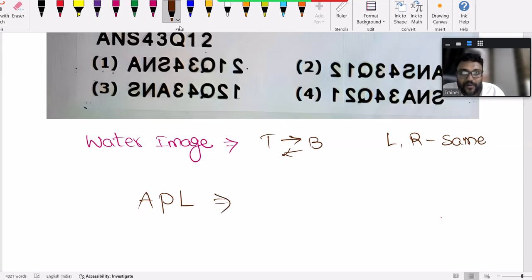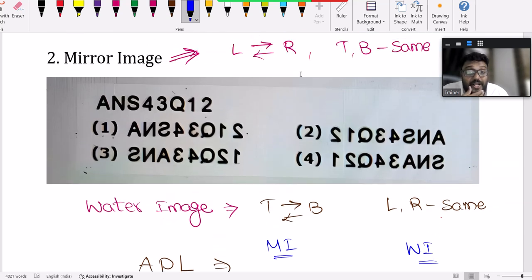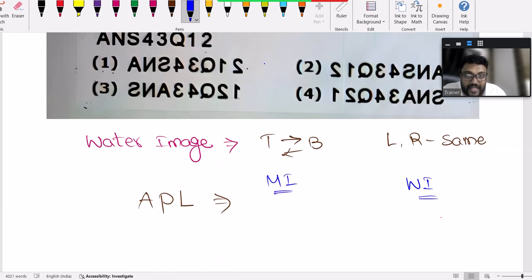Right. So now here what you can do, if it is mirror image, if it is water image, what will be the result? As I mentioned, mirror image, what will happen? Your left side should come to the right side, right side should come to the left side. Here L is in the right side. I want that in the left side, but each letter will also be interchanged. P will be like this. A will be like A only. It won't be disturbed. This is mirror image for APL.